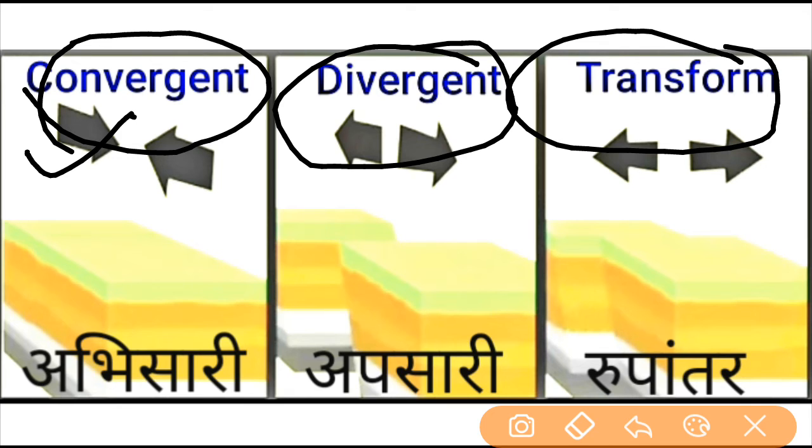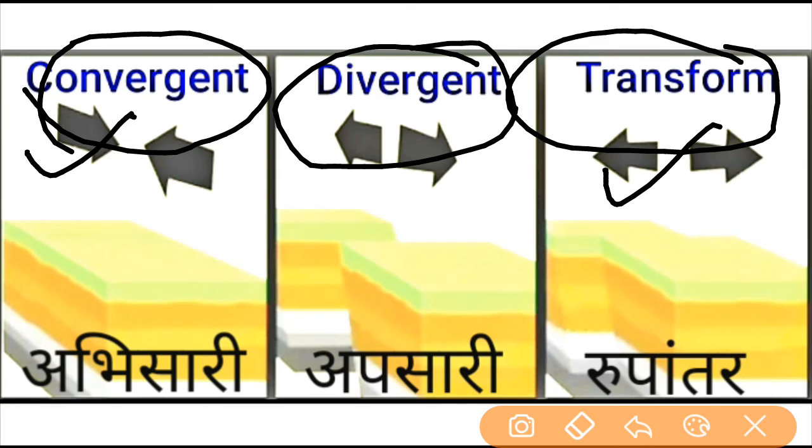If we talk about the transform boundary, here the plates move by rubbing against each other, sometimes left to right or sometimes top to bottom. This is also responsible for the creation of many types of landforms on the earth.